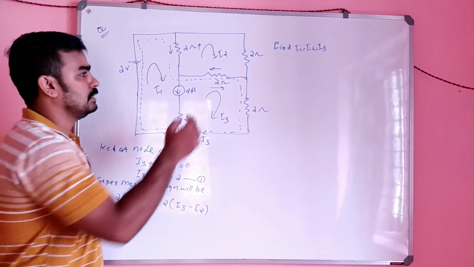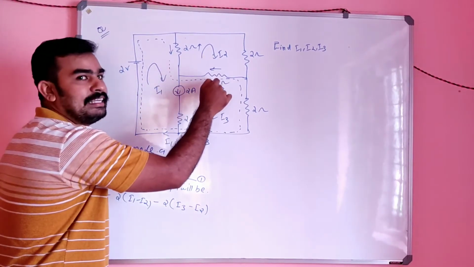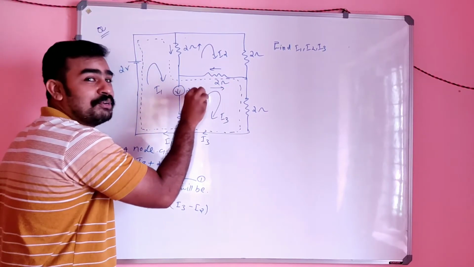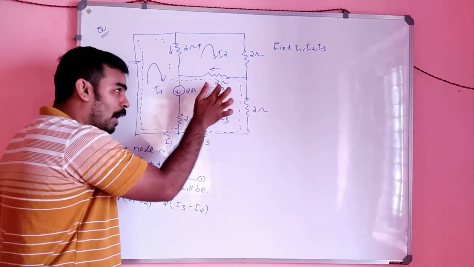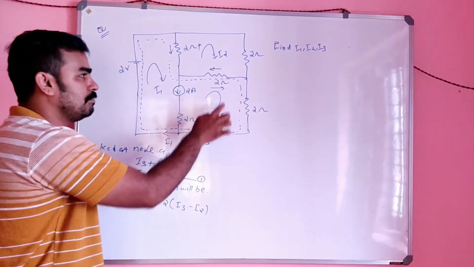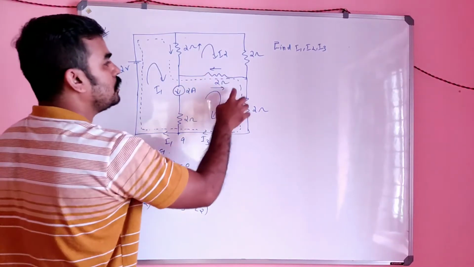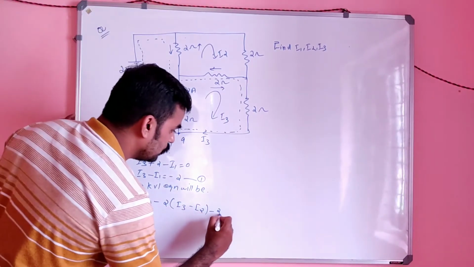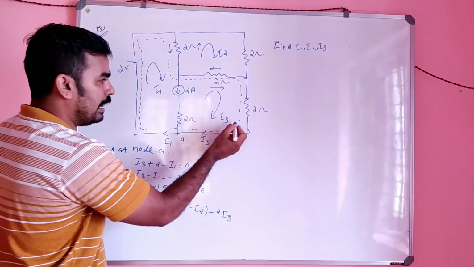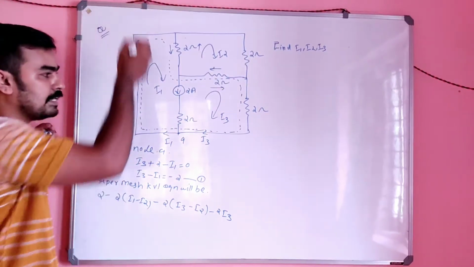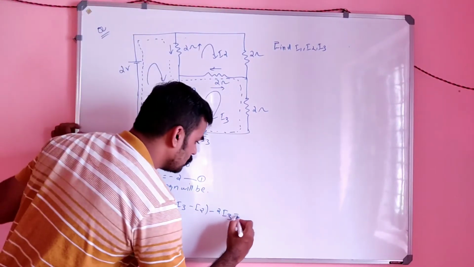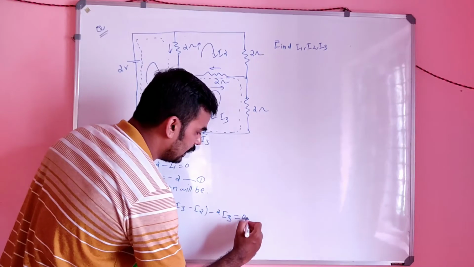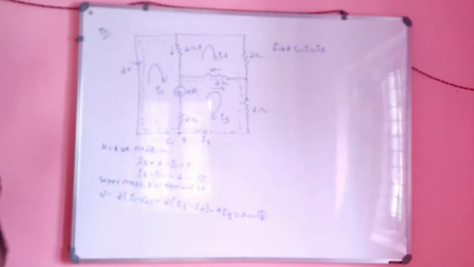Why didn't I write I2 minus I3? Because I am on the super mesh, so I have to give priority to the super mesh current first. So it will be I3 minus I2. I came here and found this resistor, so it will be minus 2 into I3. I came here, nothing is there. I completed my path. So this will be equal to 0, and this will be the equation.